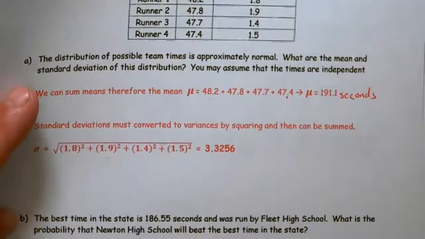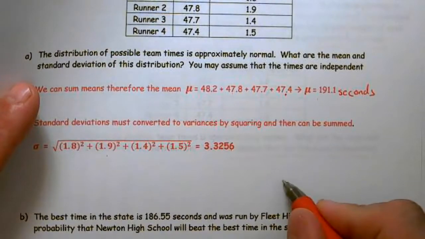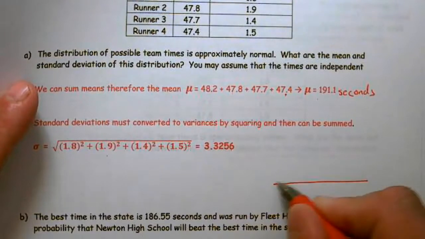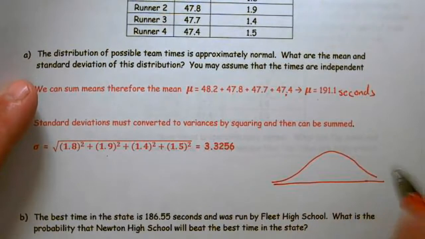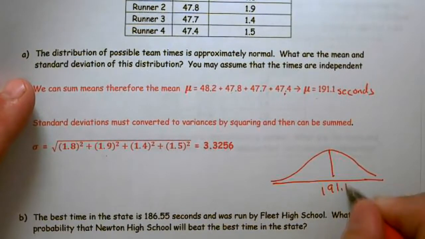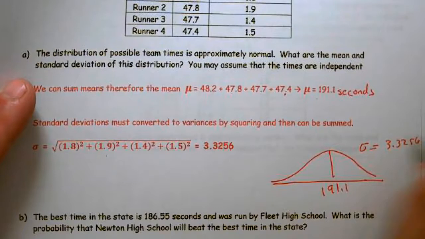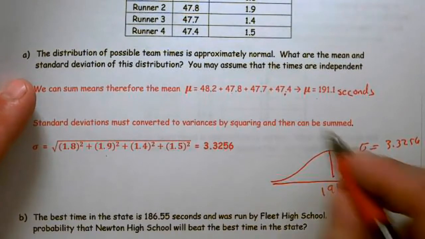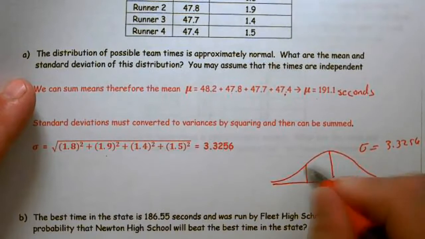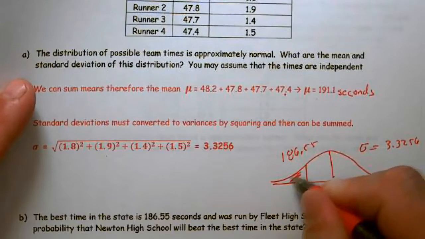The best time in the state is 186.55 seconds and was run by Fleet High School. What is the probability that Newton High School will beat this time? Well, we basically have an average time of 191.1 with a standard deviation of 3.3256. And we want to know what's the likelihood that they're faster than 186.55, that they'll beat that time.